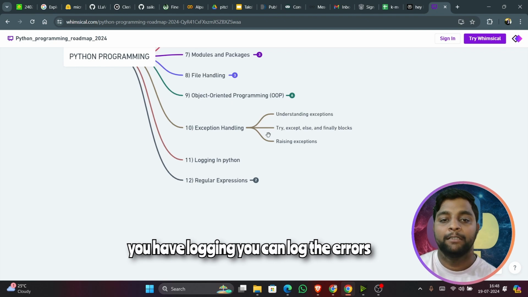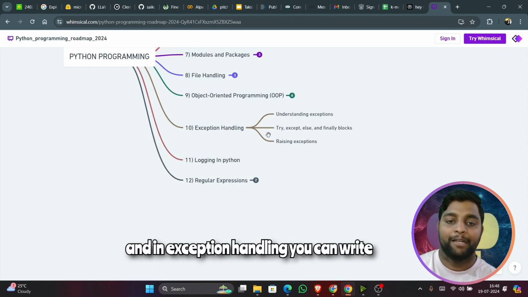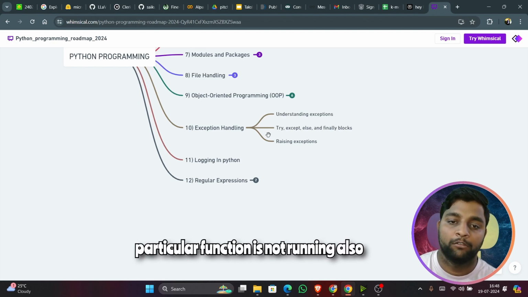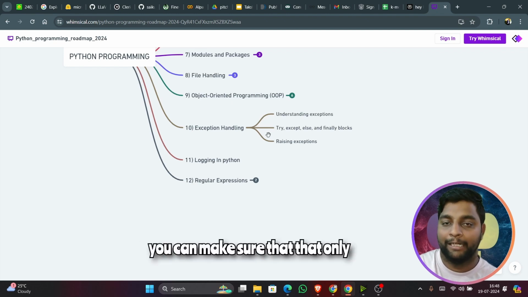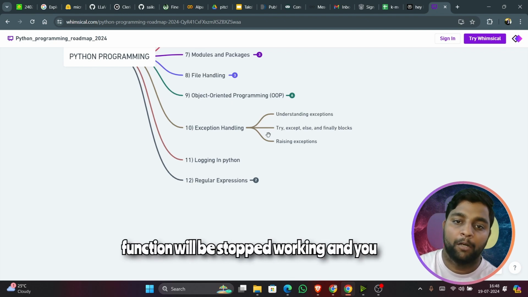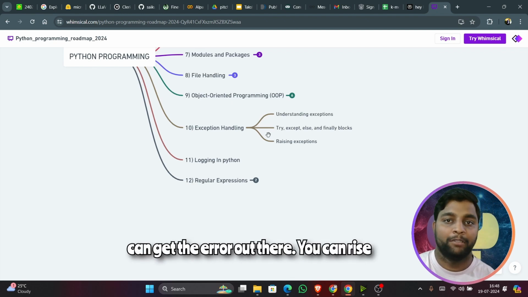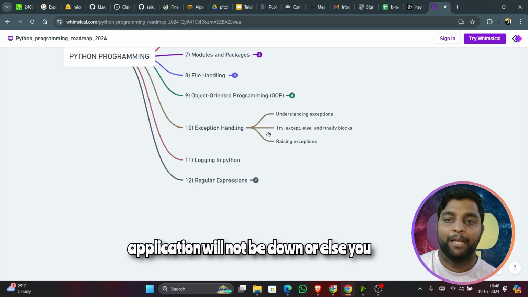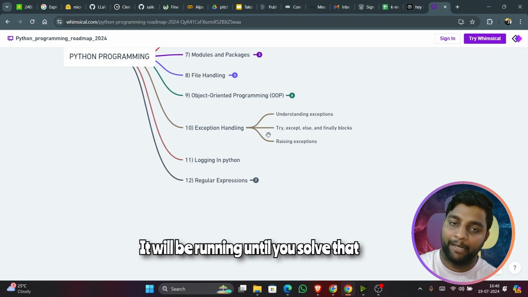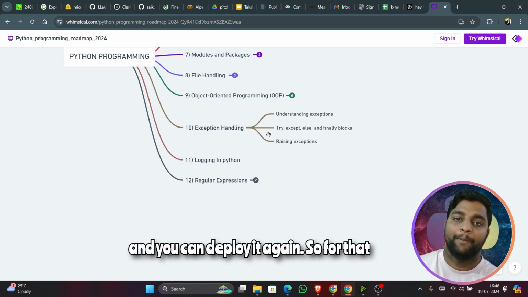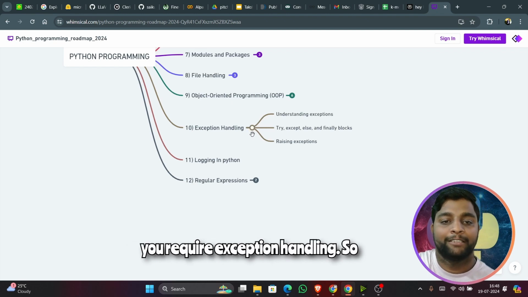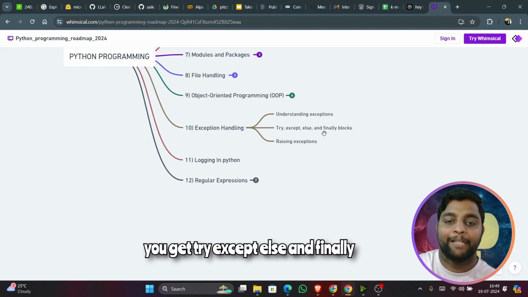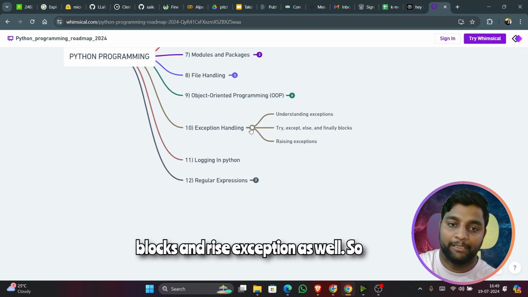If you have logging, you can log the errors, and in exception handling, you can write your custom exceptions. If a particular function is not running, you can make sure that only that function stops working, and you can get the error out there. You can raise the error there, and the web application will not be down, or you can say the production will not go down. It will keep running until you solve that and deploy it again. So for that you require exception handling, in which you get try, except, else, and finally blocks, and raising exceptions as well.